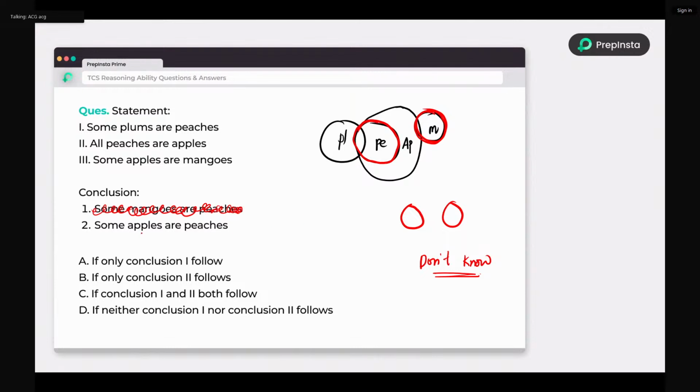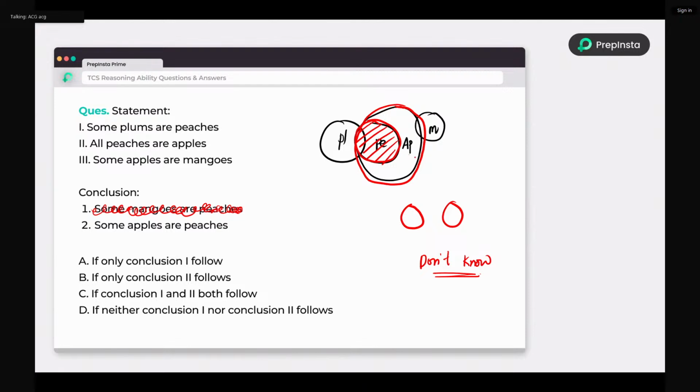Next, look at the apple and peach. I am just erasing the red color highlighted area. Okay. So again, just look at the apple and peach. Peach is here and apple is here. So apple is the superset, right? So can I say all these elements belong to apple?